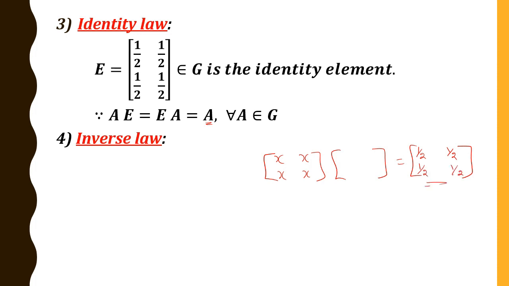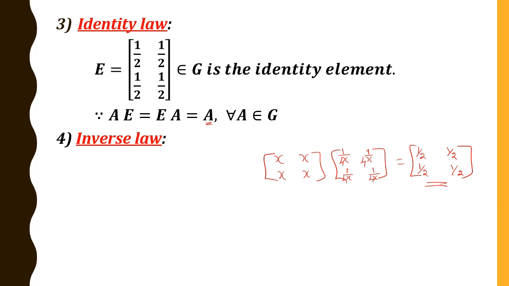Now you can observe on the right hand side I don't have X. Therefore I should eliminate X. Therefore we shall write 1 by X, 1 by X, 1 by X, 1 by X. So what happens? X into 1 by X is 1 plus X into 1 by X is 1. So 1 plus 1 is 2. But I should get 1 by 2. Therefore we shall make this 1 by 4X, 1 by 4X, 1 by 4X, 1 by 4X.